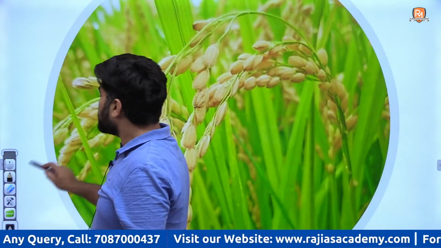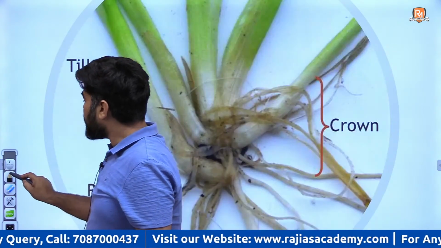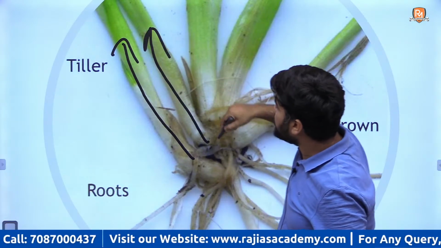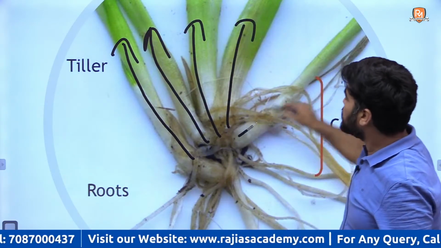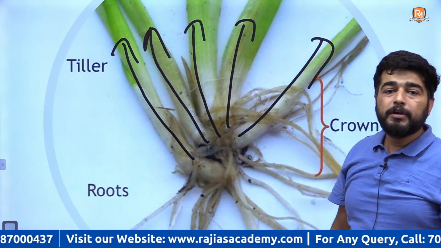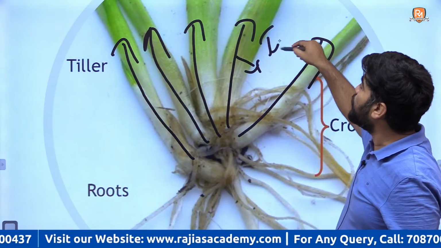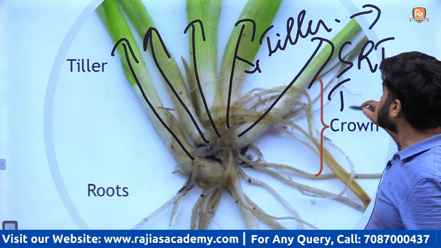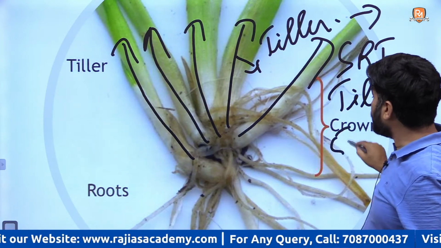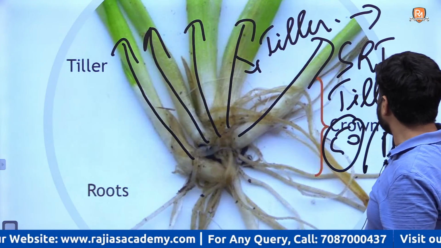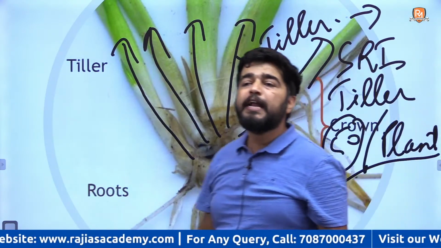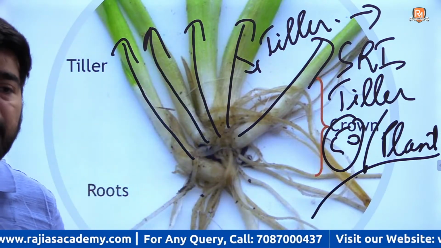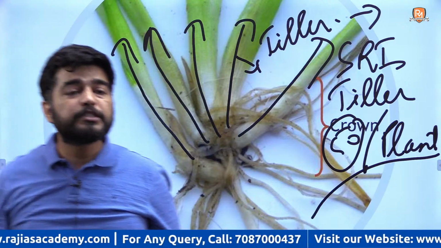And there will be a large number of tillers. What are tillers? This is a tiller. A tiller is the stem arising from the root, the leaves arising from the roots. If the number of tillers is more, there will be more production. And in the SRI method, tillers are more. There can be around 50 tillers per plant. This is very high compared to 10 to 15 tillers in the traditional method. So there will be more production or not?